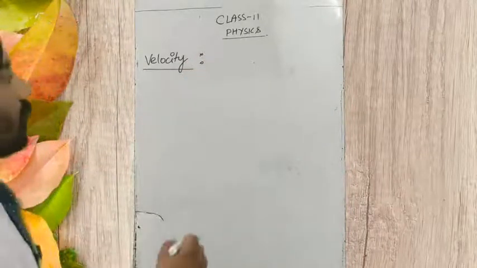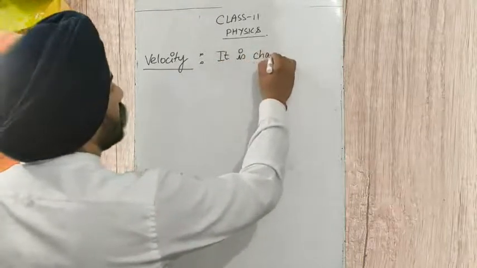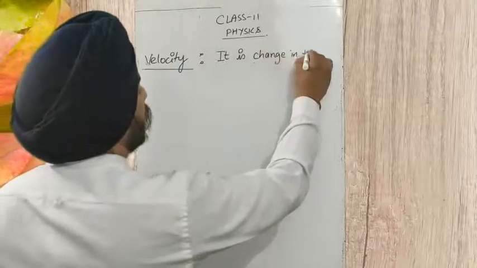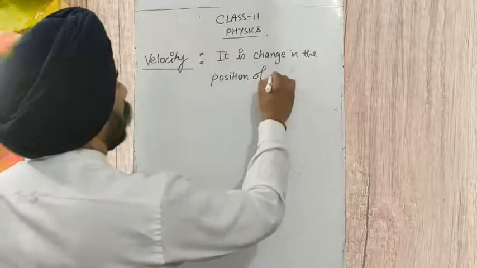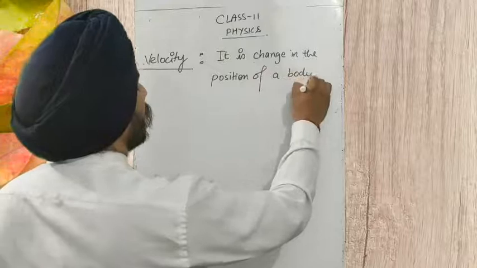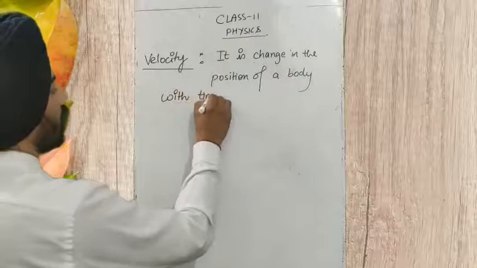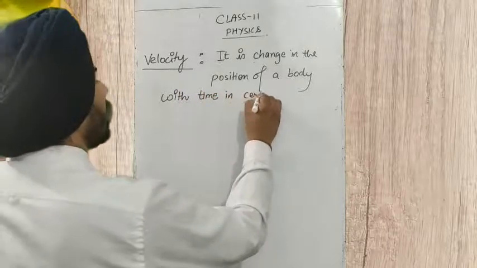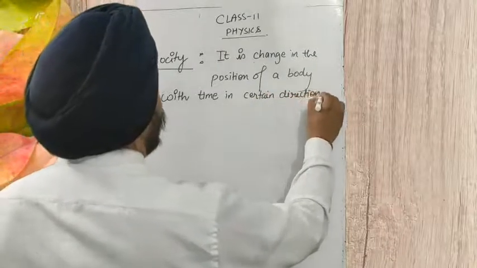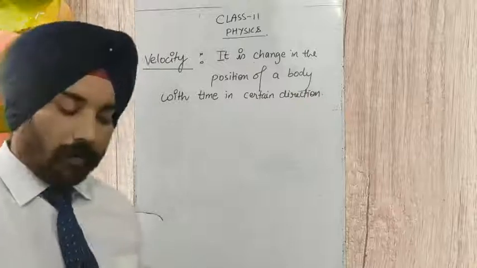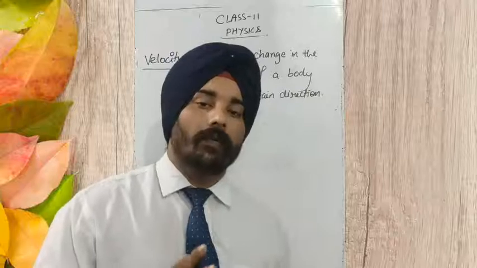So velocity is the change in the position of a body or an object with time in certain direction. Which means, if we are defining any physical quantity with the help of direction, that physical quantity is a kind of vector quantity.